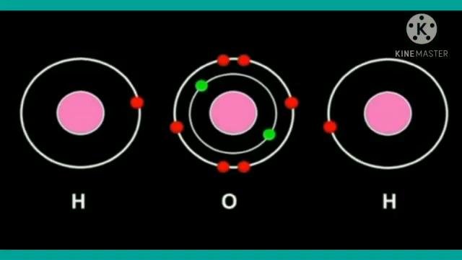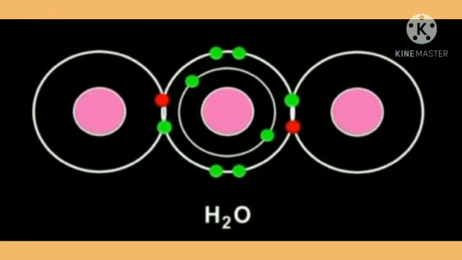Now let us see the formation of covalent bonds in the H2O molecule. The H2O molecule, a covalent compound, is formed from hydrogen and oxygen atoms. There are 6 electrons in the valence shell of the oxygen atom. It means that the electron octet in oxygen is short of 2 electrons, because we want 8 electrons in the outermost shell, and the valency of oxygen is 2.